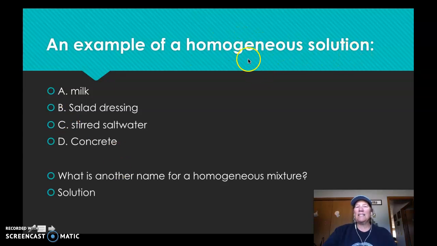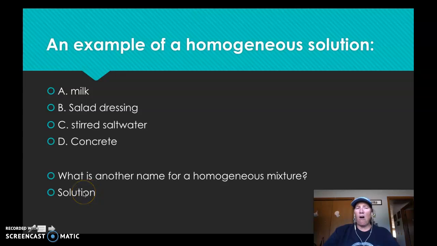Okay. An example of a homogeneous solution. Homogeneous solution means it's really well mixed, but it's a mixture, okay? So milk depends on the kind of milk. If you get skim milk, I don't even know if there's anything in there. But like whole milk, you got layers. Salad dressing, you get layers, little parts in there. Stirred salt water. In other words, you dissolved up the salt. This would be your homogeneous solution. Okay, it's a well-mixed mixture. And then concrete, of course, concrete, you can see little rocks. You can see different parts to it. So it'd have to be stirred salt water. Okay, another name for a homogeneous mixture is a solution.